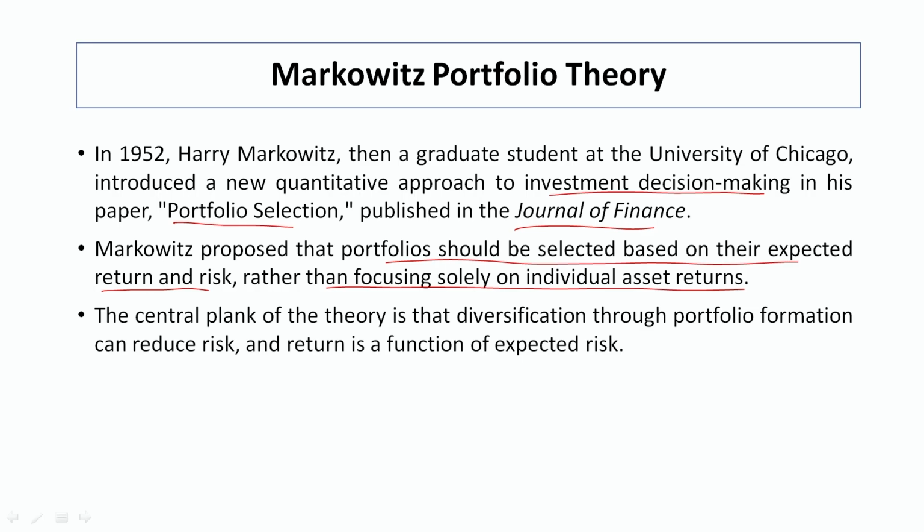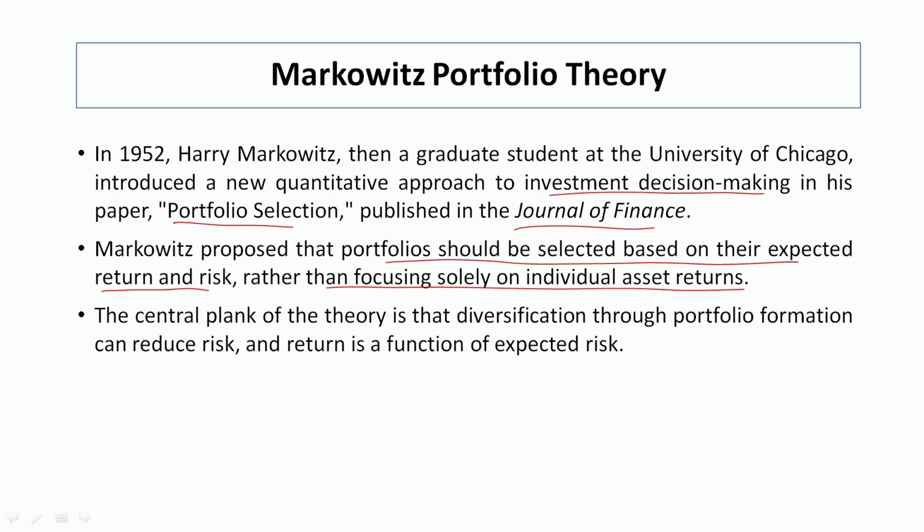We were focusing on individual returns because people were not aware of the standard deviation or expected return concept, or the calculation of historical return. People were just focusing on returns. They simply prepared certain trend lines, and on the basis of that, they purchased individual securities.